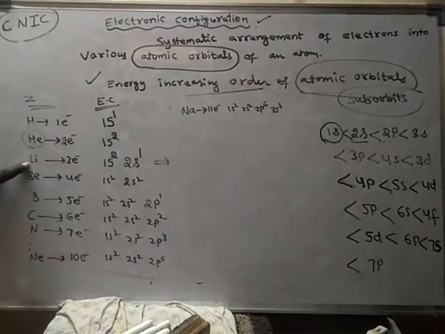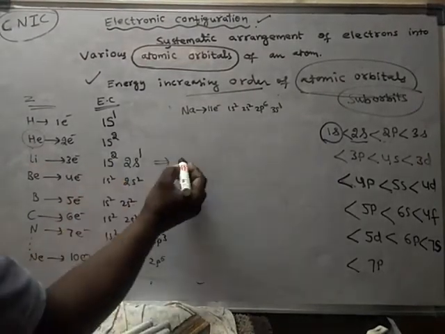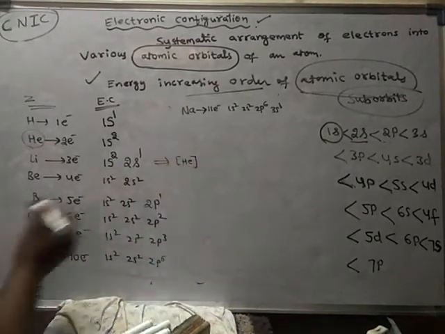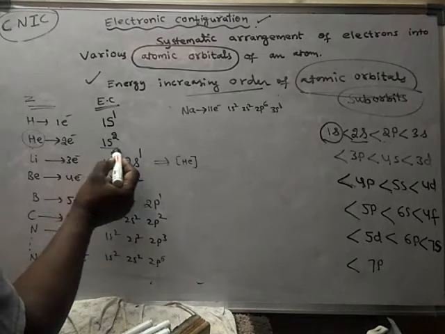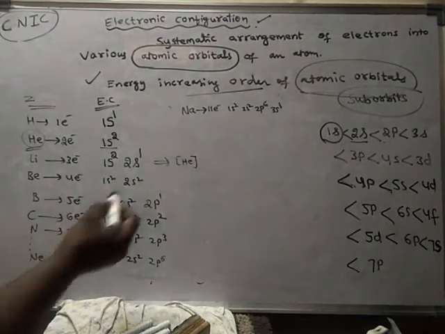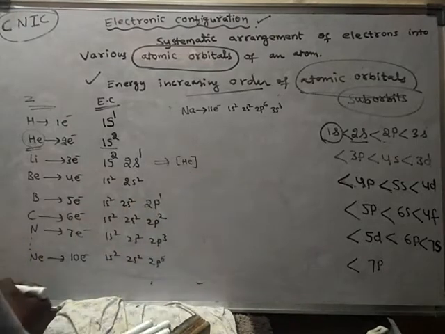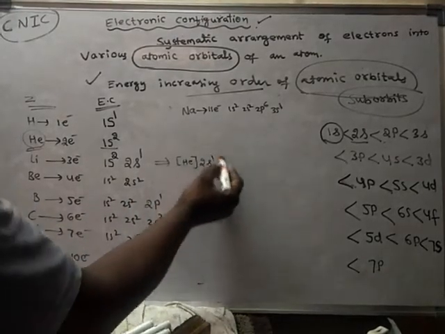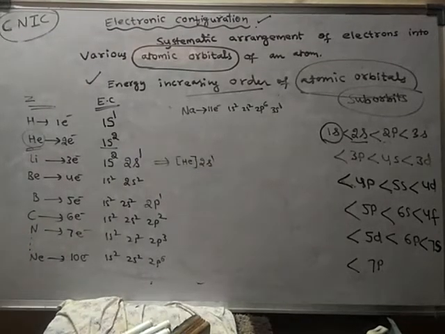For lithium, it includes 1s2. Instead of writing 1s2, I can write helium in brackets, because 1s2 is the configuration of the nearest inert gas, helium, and the remaining part I can write like this. This is said to be the condensed electronic configuration.